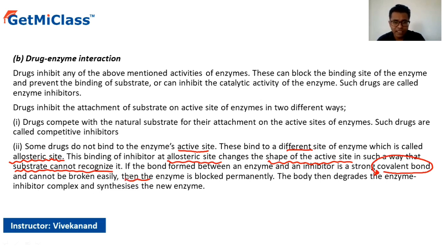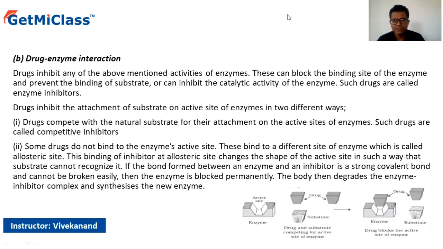That enzyme is blocked permanently, right? Then what is the body going to do? The body cannot utilize that enzyme anymore because it is useless, so the body is going to degrade that enzyme, and then further synthesize a new one, right? So this is how the reaction occurs.